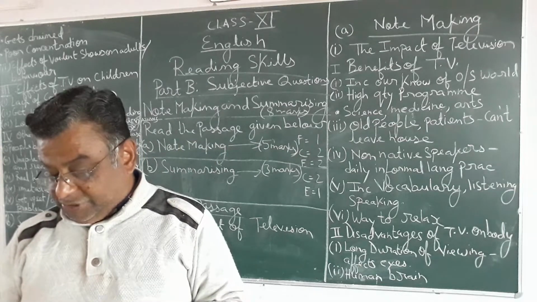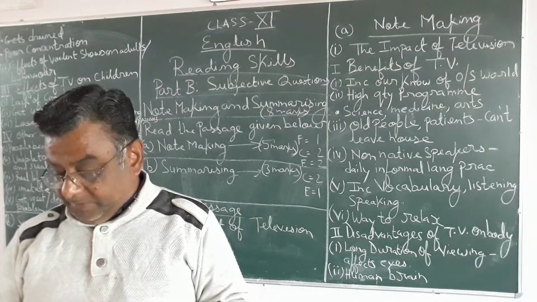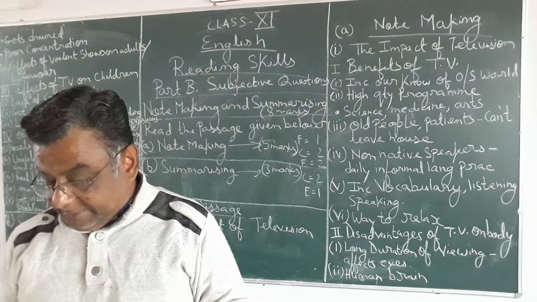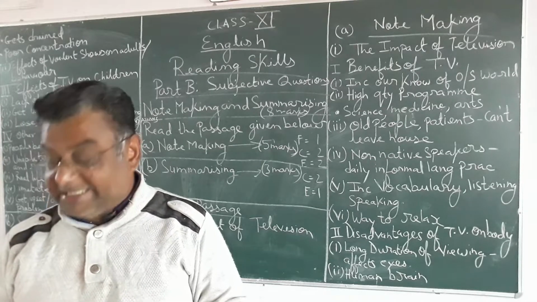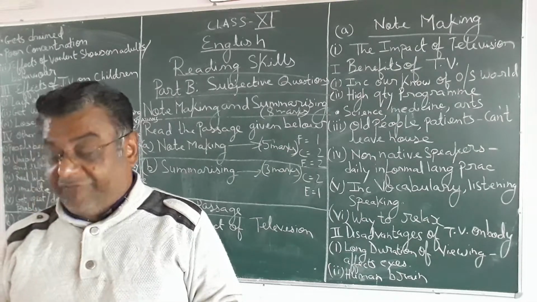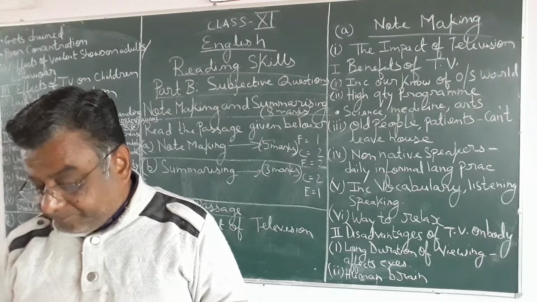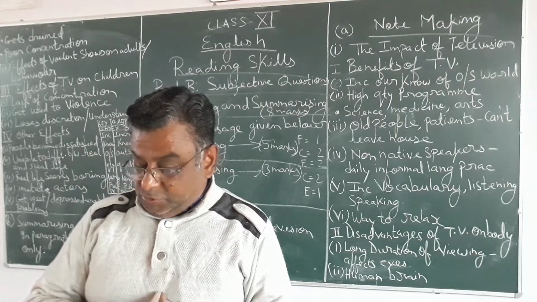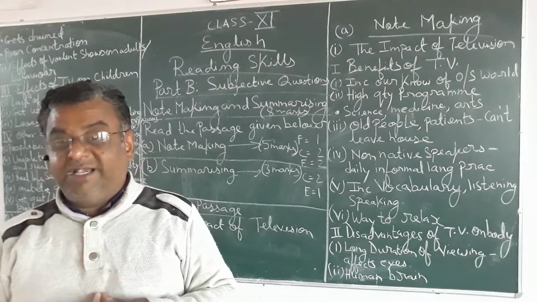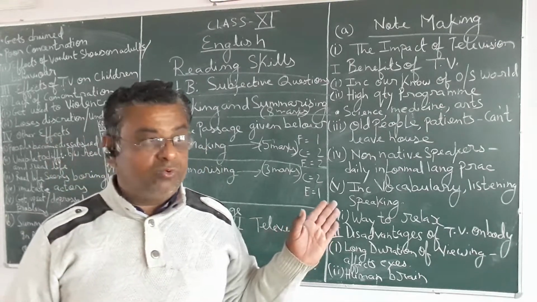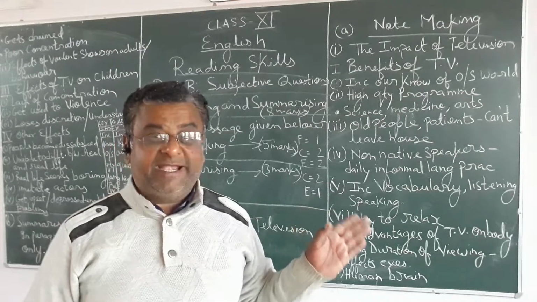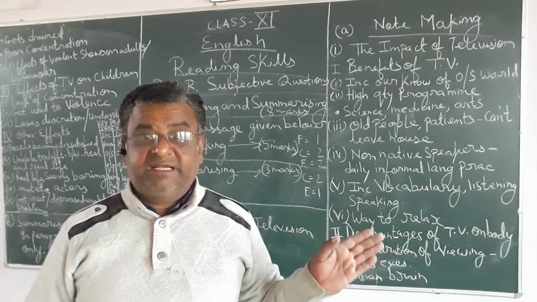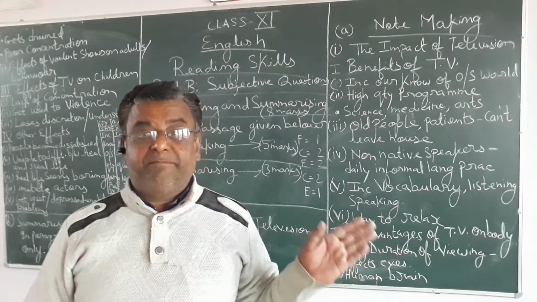Information should be divided in a logical way into headings and subheadings, into figures and letters you could say. Main sections should be given 1, 2, 3. I will be telling you how to do that. Main sections means the main headings.